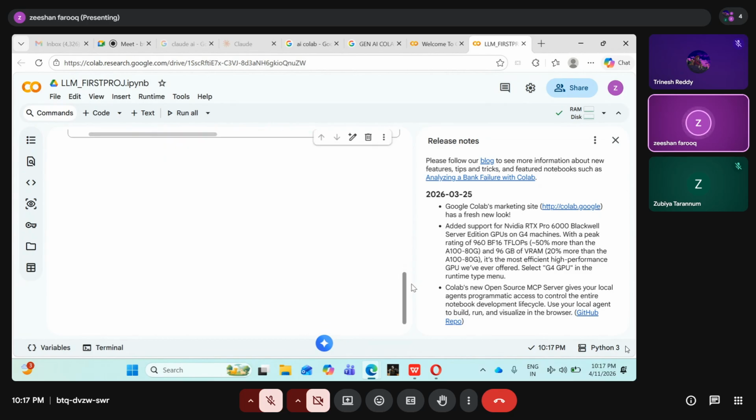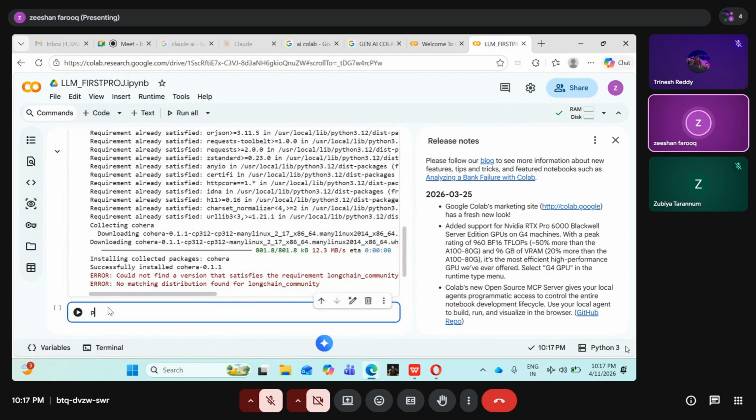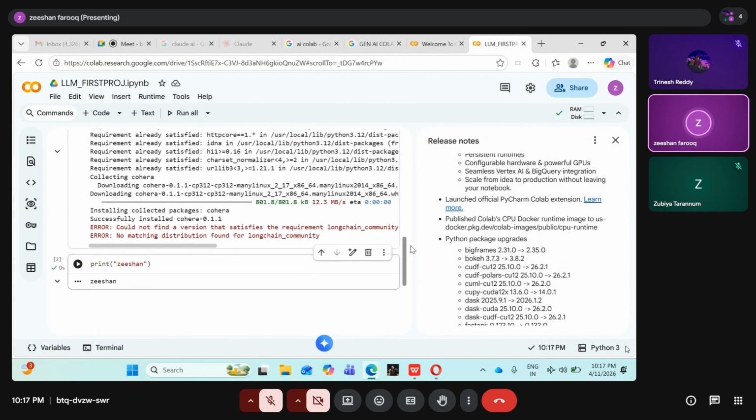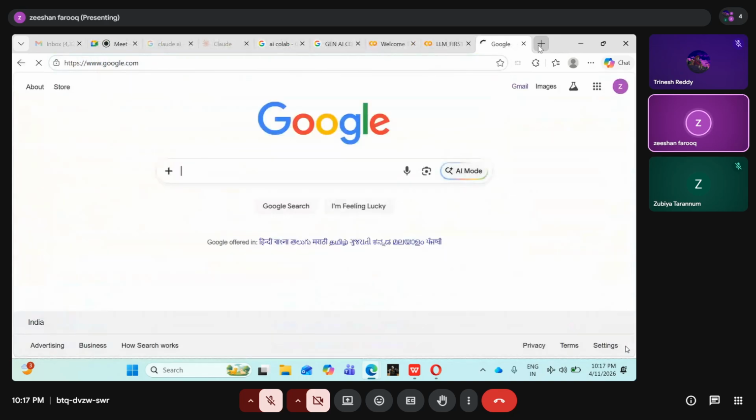Now once it is installed, suppose I want to write a new code here: print. Python is already installed. Suppose I put my own prompt, Zishan, for example, and I run this program. Yes, Zishan is coming. That means the Python code is running properly. I can run it before I create any LLMs. I'm checking whether the Python code works.